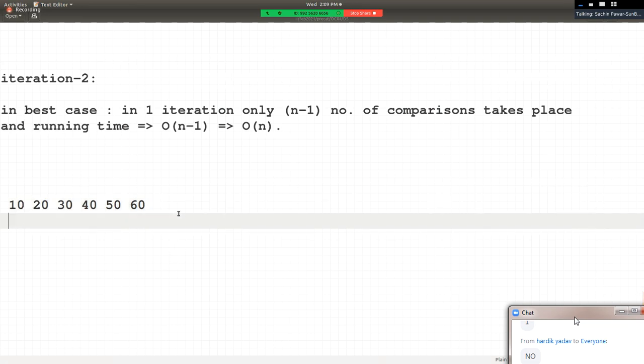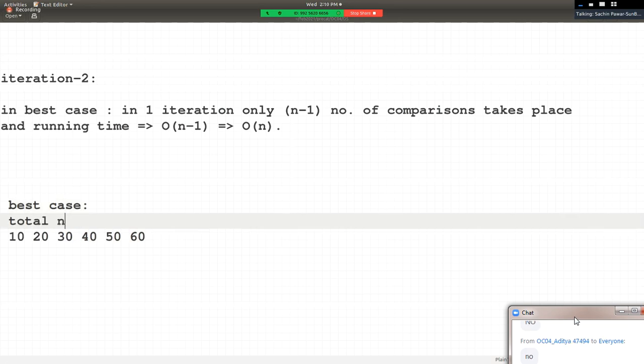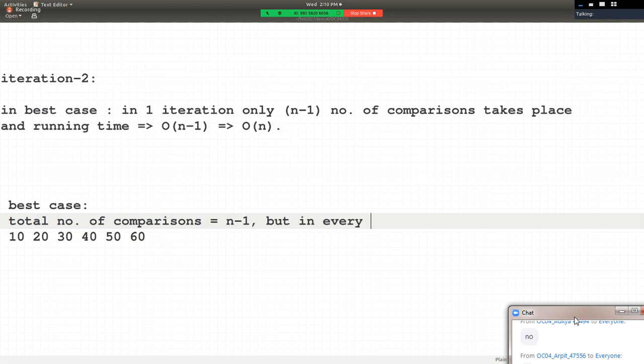In every iteration, in the best case, the total number of comparisons is equal to n minus 1, but in every iteration only one comparison takes place.